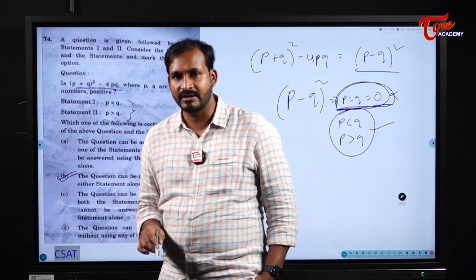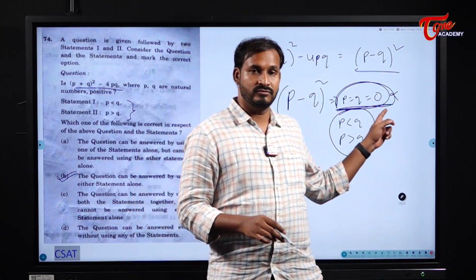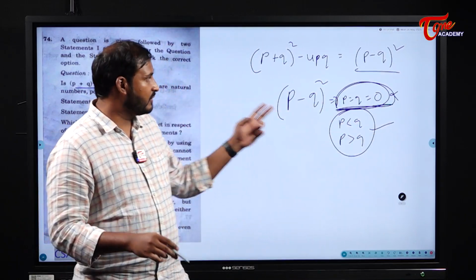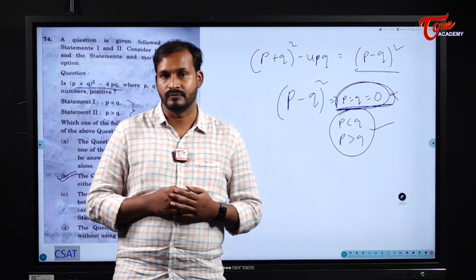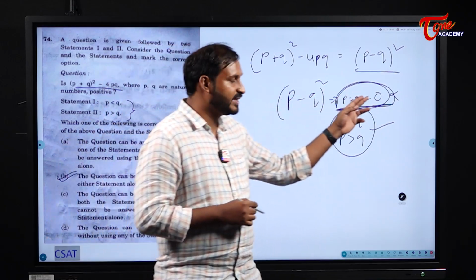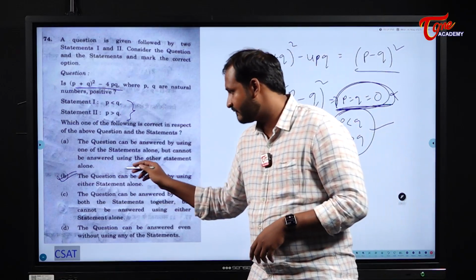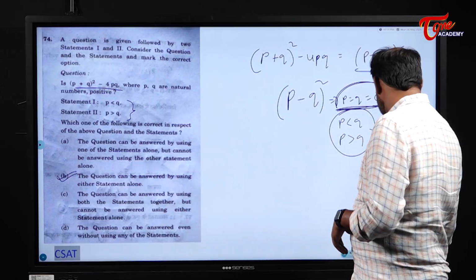Why I am saying either is that there is a chance to get 0. Not all the cases. Without reading the statements we cannot tell. Why? Because we have one more condition, P is equal to Q. If P is equal to Q, it becomes 0. 0 is neither positive nor negative. So please be careful with that one. So either one I can use.